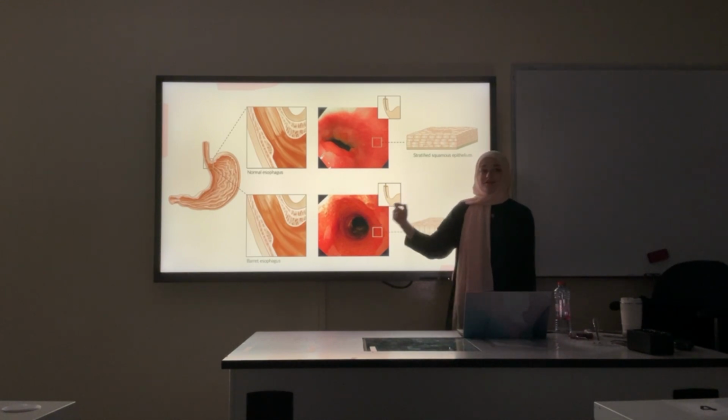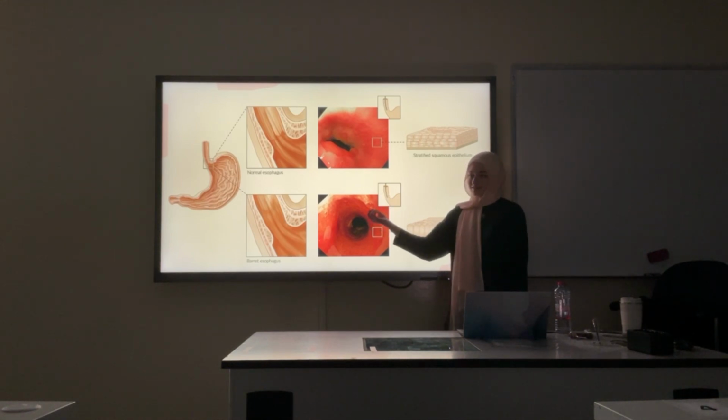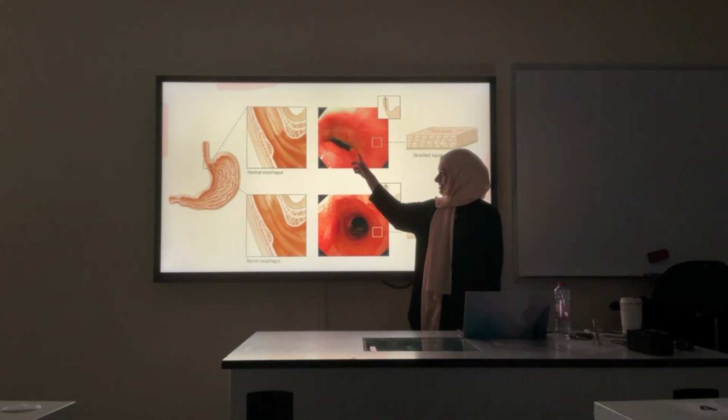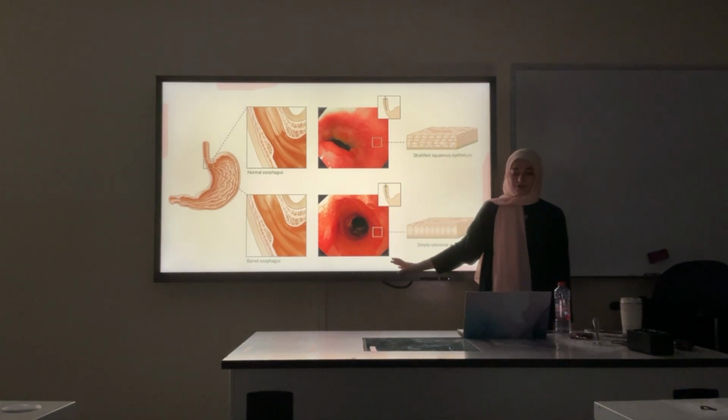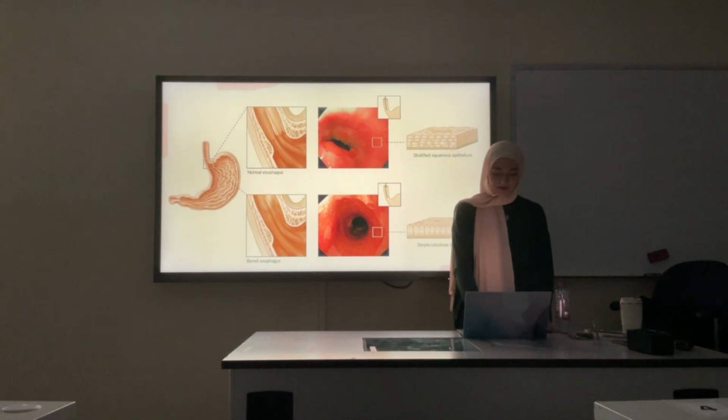By the way, there was a question in our exam. Salmon colored extension of the esophageal line. It's Barrett's esophagus. Okay, so keep this in mind.